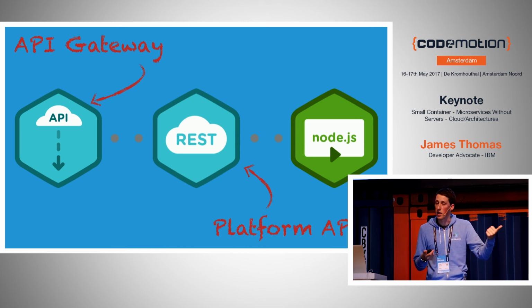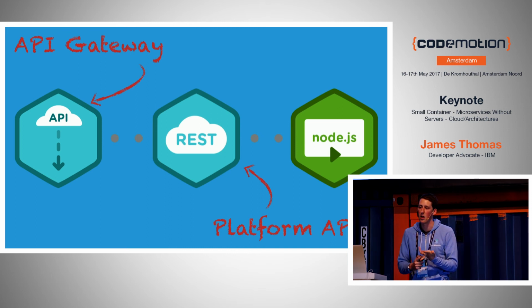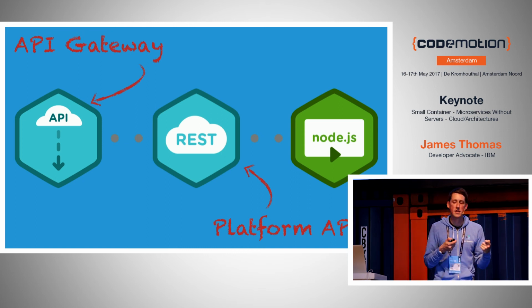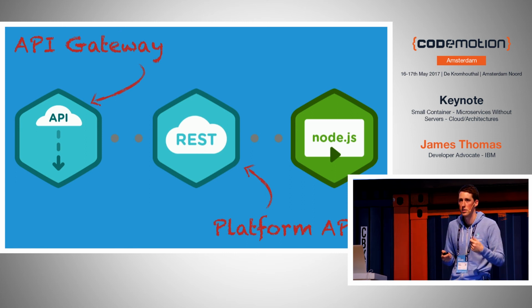Amazon has one called API Gateway. We have one called API Connect. Google's just acquired Apigee to be able to do this. So every big cloud provider has this kind of public API service, and you connect them to your serverless functions to create your public API endpoints. That works really well for direct invocation, where you want to send a request and block on the data coming back, and manually invoke that in your code.